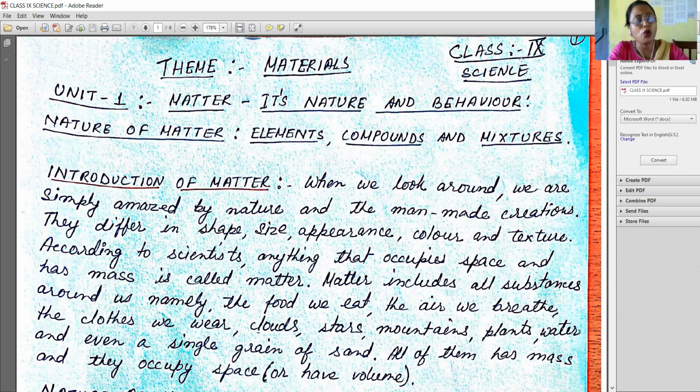So, to move out all your worries, our Department of Education, NAMSAI, has taken a very good step to educate you, make you learn your different subjects through online teachings. So today, I am here before you on behalf of our Department of Education to teach you science for class 9. I am Mrs. Bandana Chakravarti, a teacher of science. So let's start our first class today.